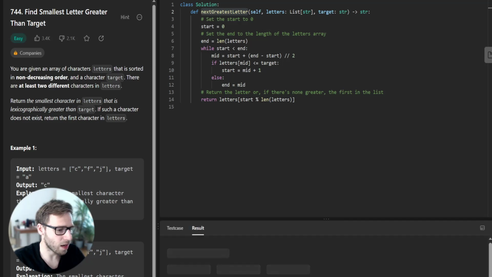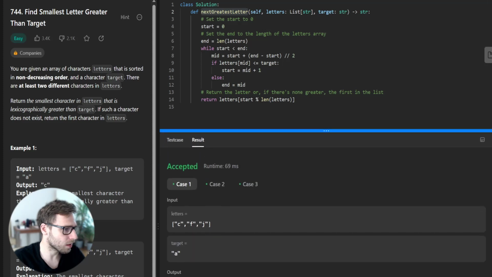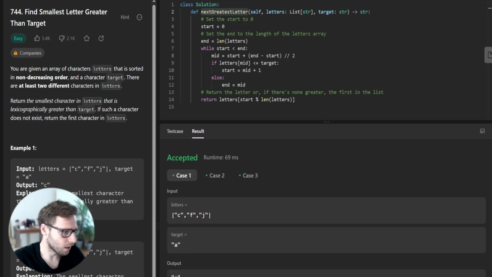So let's run and see if it works for the given test cases. Yes, it's working. For example, for letters C, F, J and target A, the correct output is C. So it's all working.